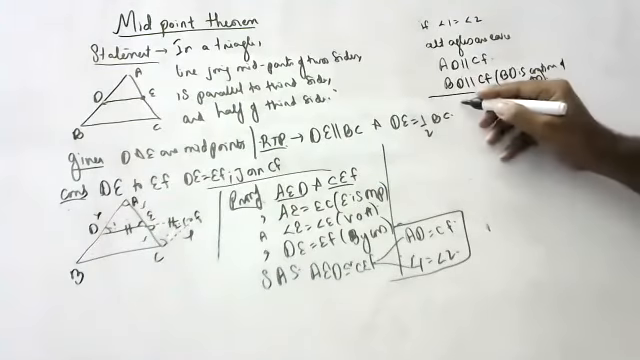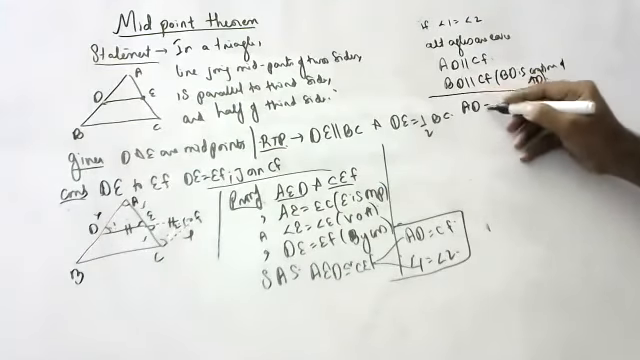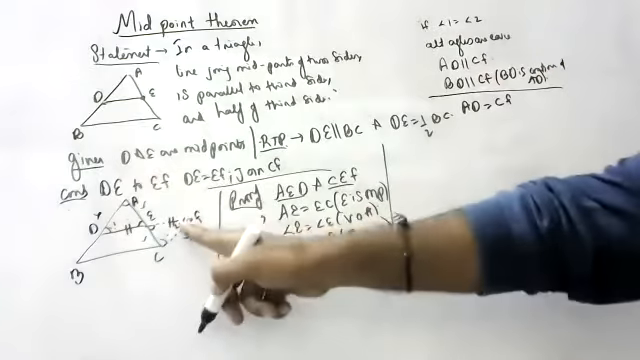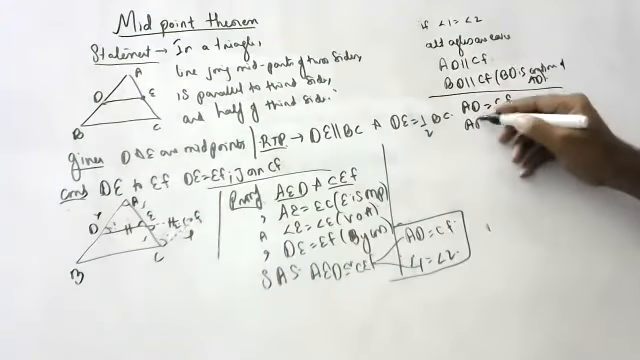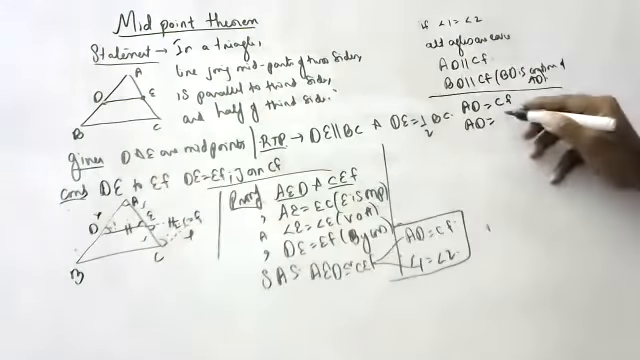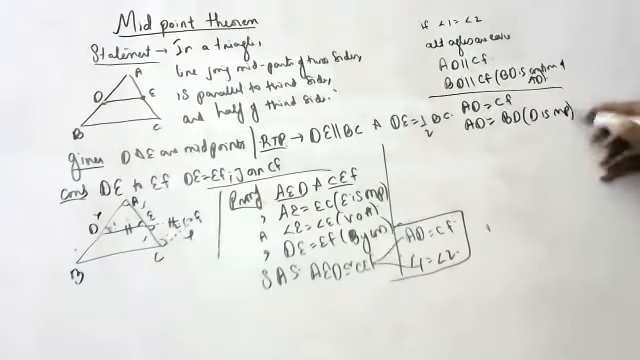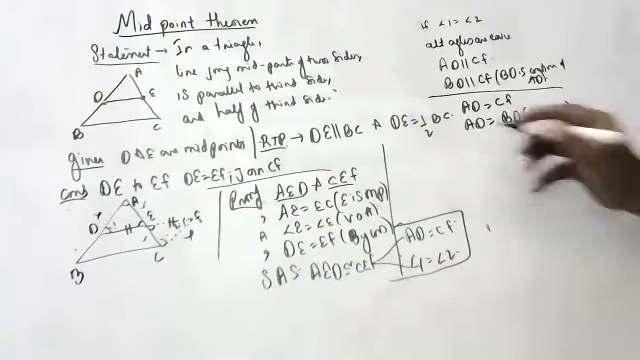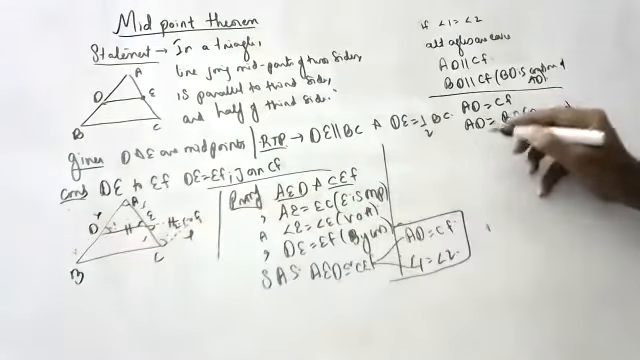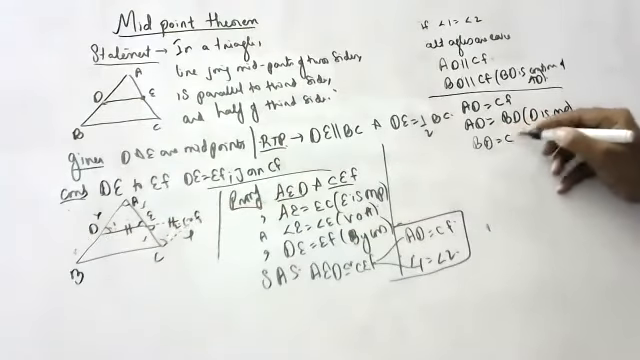Again, we came to know that AD is equal to CF. But AD was already equal to BD. Why was AD already equal to BD? D is the midpoint. So BD is equal to CF.